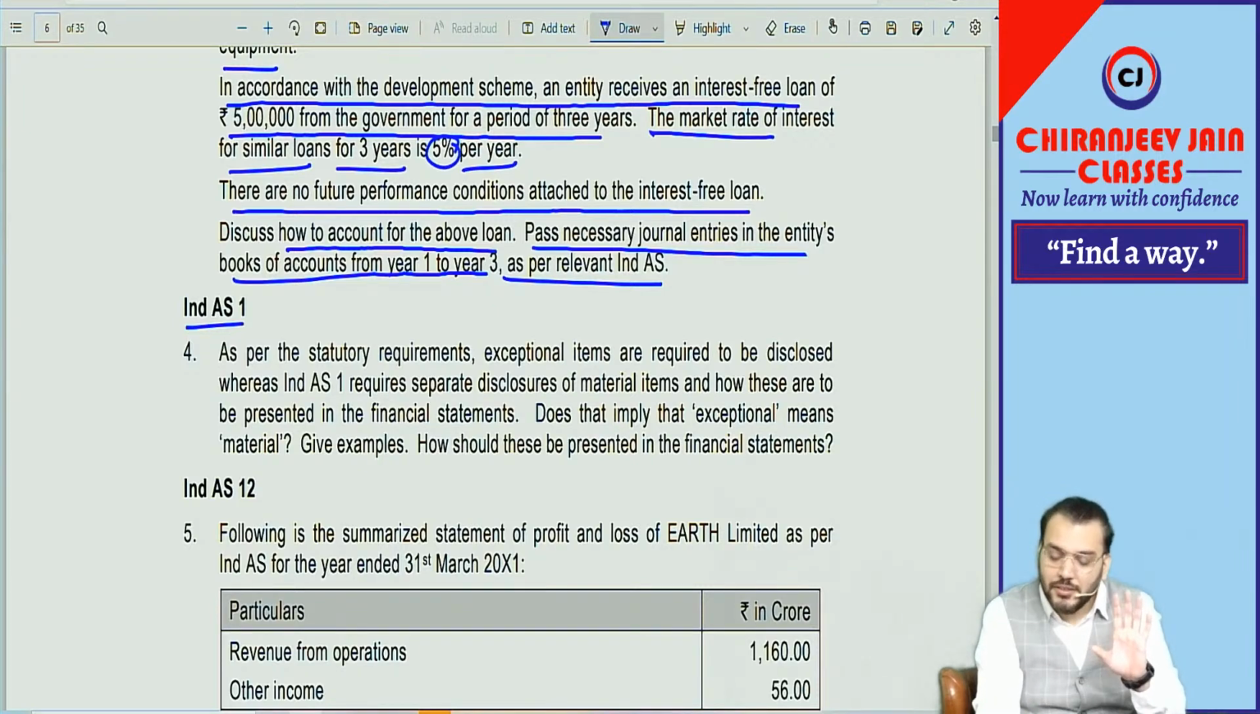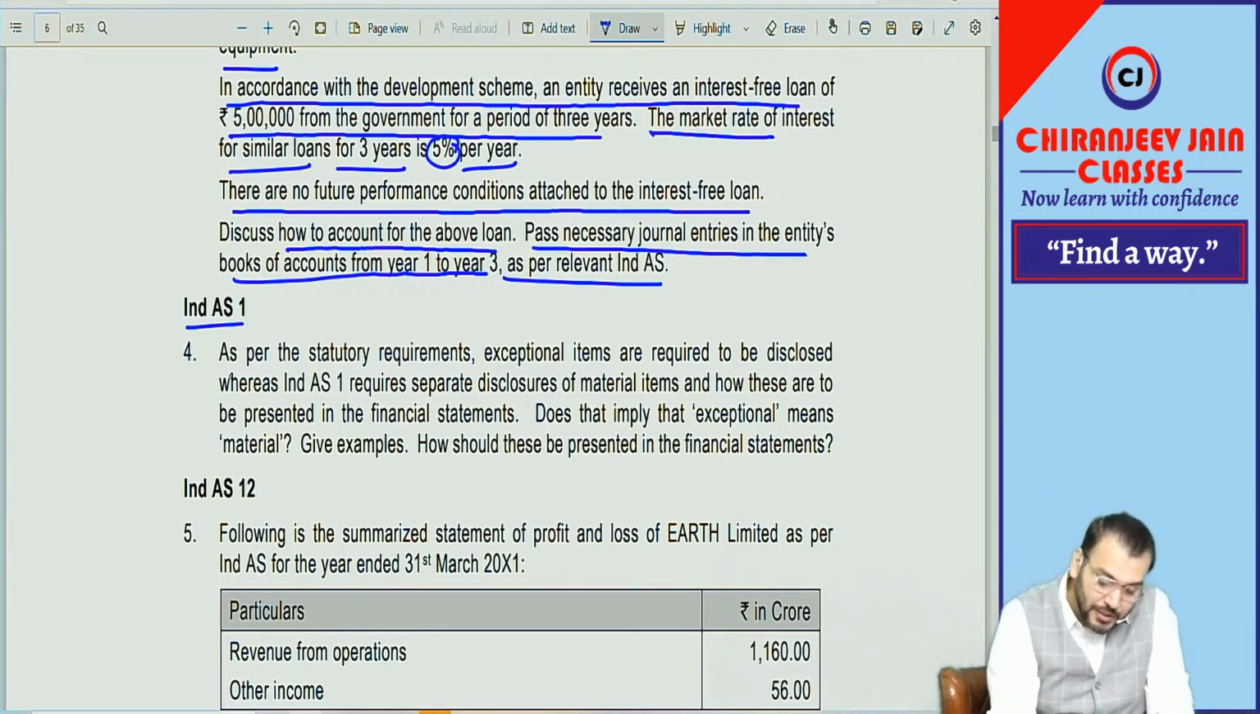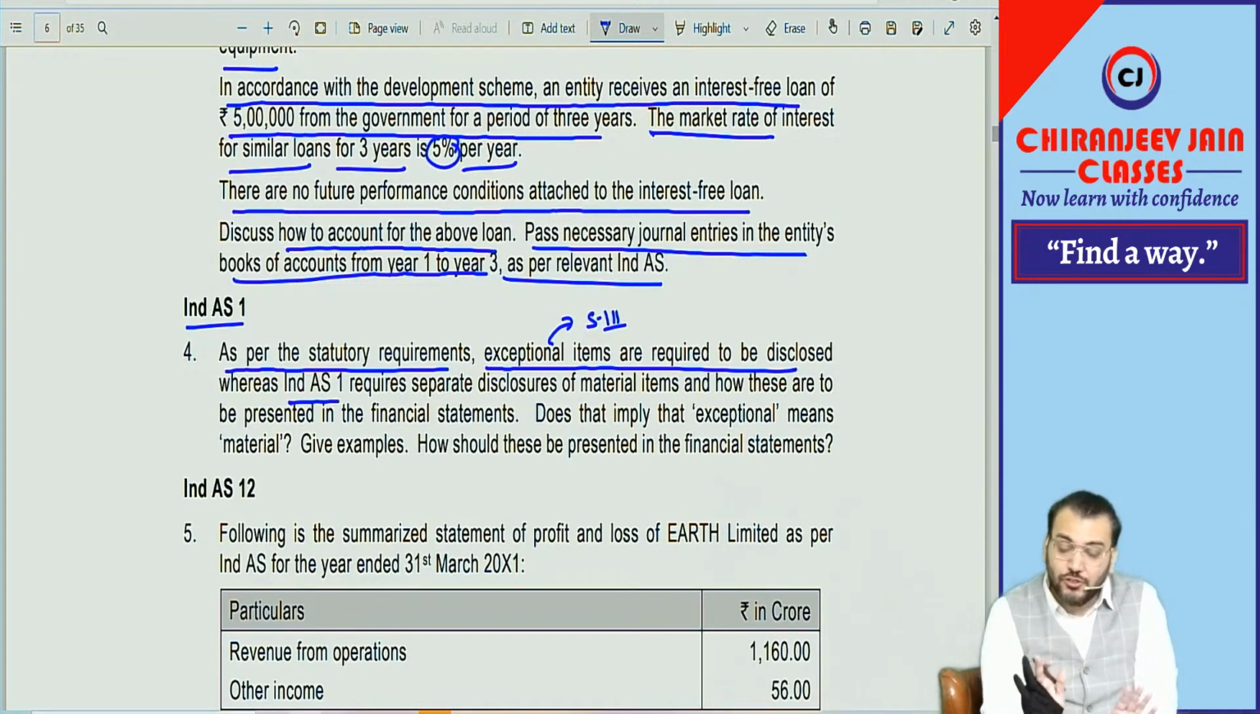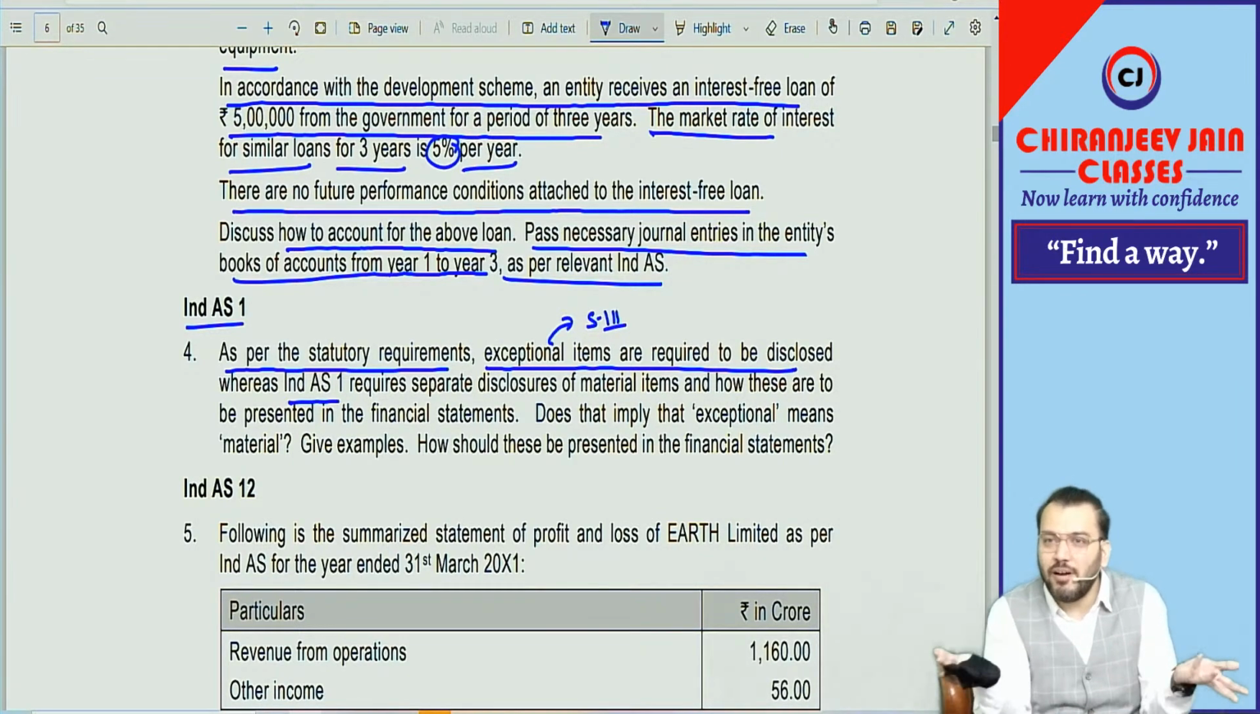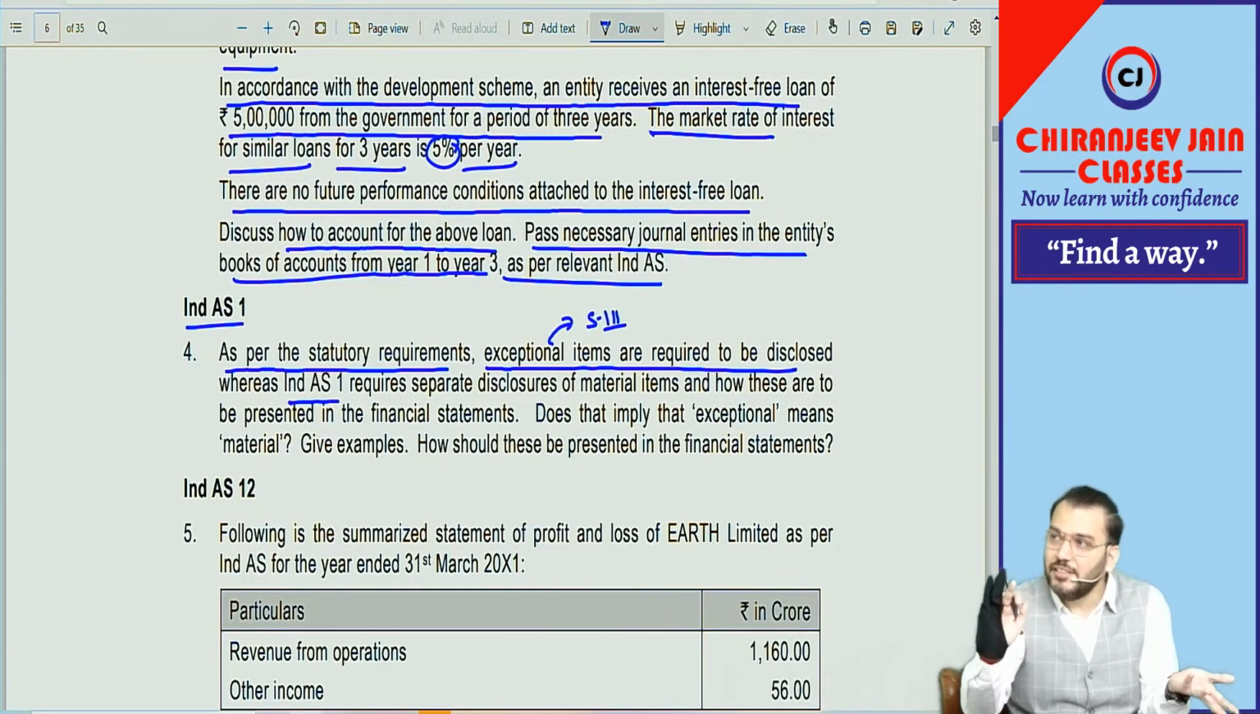You remember? So what they have said, what is the question? As per the statutory requirement, exceptional items are required to be disclosed, means as per Schedule 3. Whereas Ind AS 1 has not used the term exceptional item, if you remember. But I said these items are known as exceptional item as per Schedule 3 requirement. I have said similar thing in what?